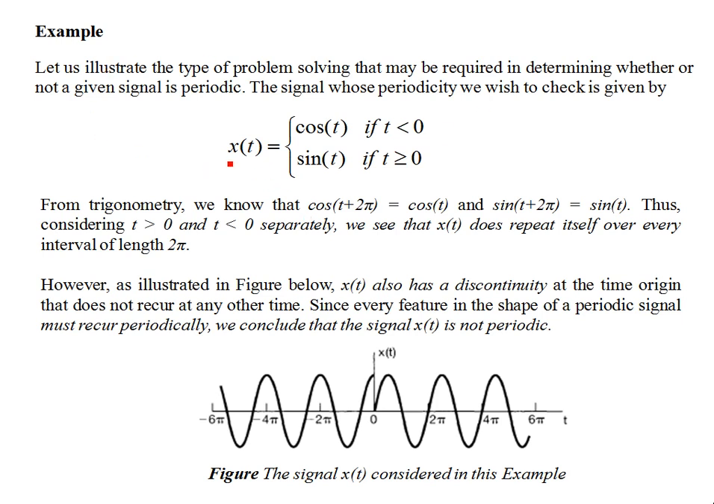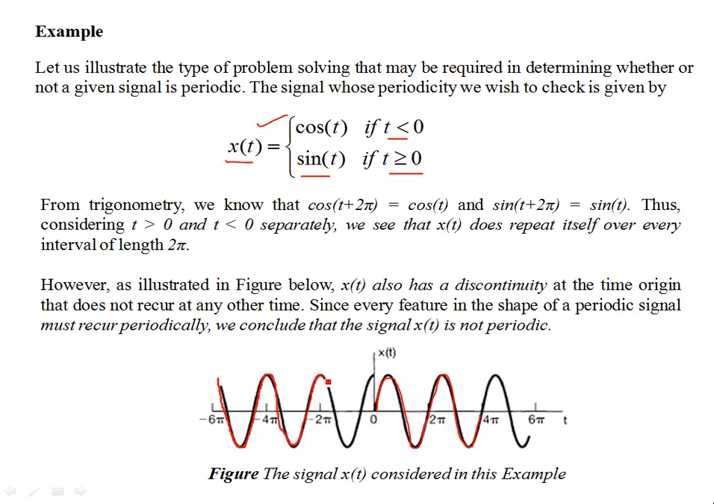So in this example, you see x(t) is given as cosine t if t is less than 0. It is sine t if t is greater than 0. So this depiction is showing you a sinusoidal waveform. For t greater than or equal to 0, you have a sinusoidal waveform. For t less than 0, this is a cosine function.